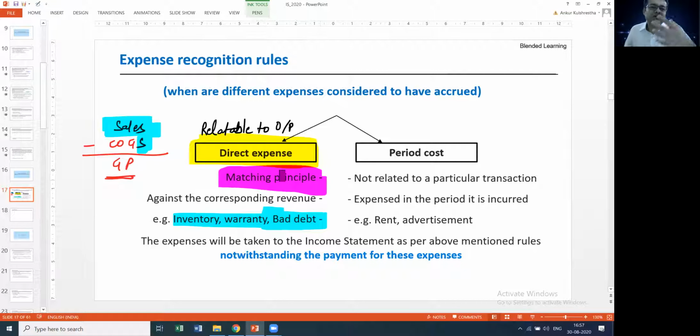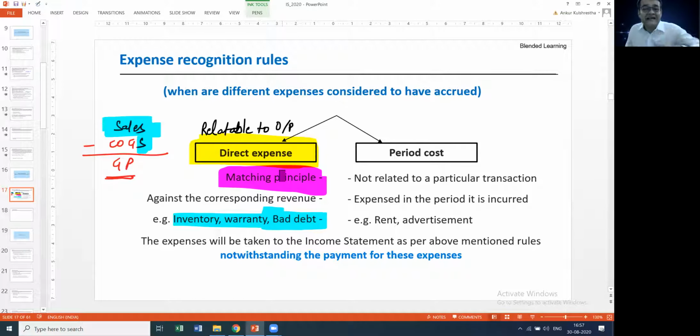So whenever in a question, in an exam, in an interview, someone asks you what's the matching principle, your answer should be that for a particular set of expenses which are relatable to the output, we tag them to the output, and only in the year where that output gets sold, that's the year in which my expense is going to go there.